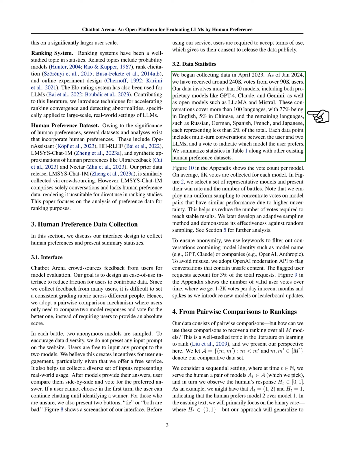We started collecting data in April 2023 and have gathered around 240,000 votes from over 90,000 users by January 2024. Our data includes feedback on more than 50 models, covering various languages with English being the most common. Each data point consists of conversations between users and 2 models, along with a vote indicating the preferred model. We present these statistics in a table along with other human preference datasets.